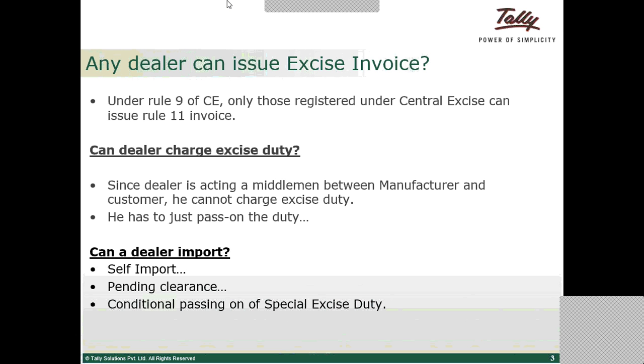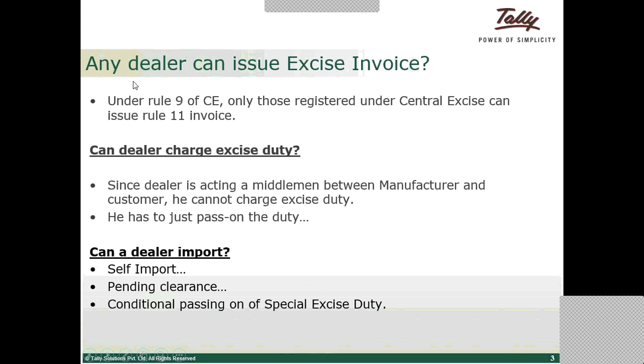We call that an excise invoice, and it is different from the normal invoice. The excise invoice is the invoice that is issued when excisable goods are sold, on the strength of which the CENVAT credit can be availed.